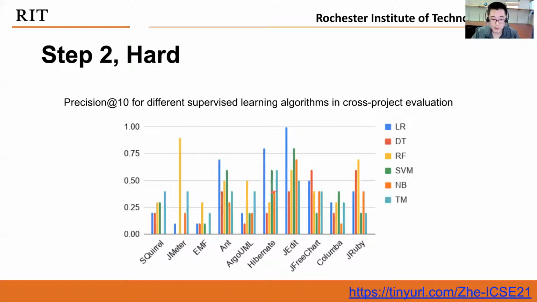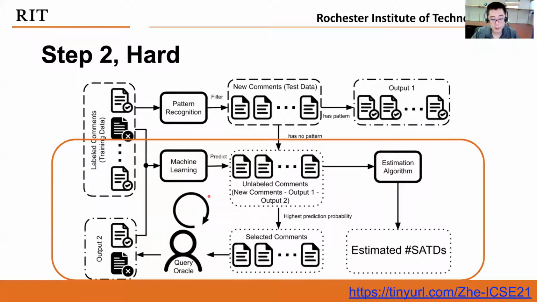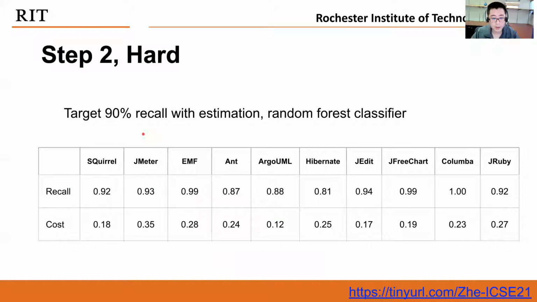And second is that we definitely need human verification, right? So that's why we utilize this human in the loop information retrieval process to identify these hard to find SATDs. And our results show that if we target 90% recall with our estimation, the random forest classifier performs the best, and it can achieve around 90% recall in every software project with around 20% cost.